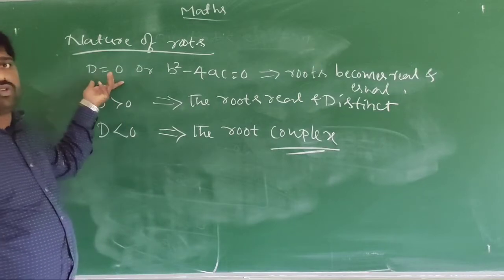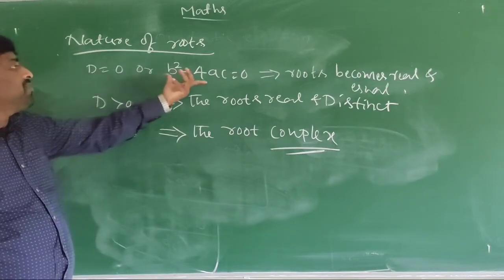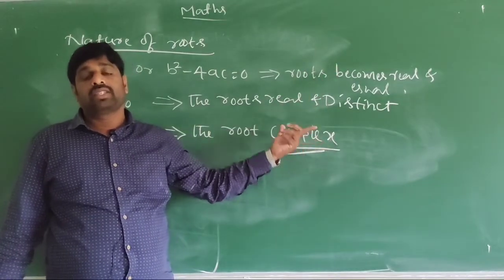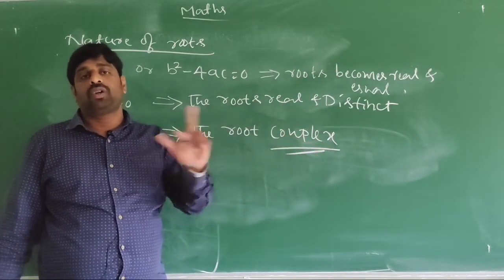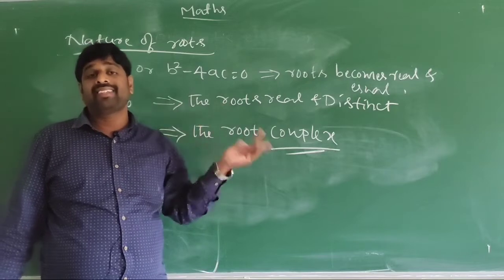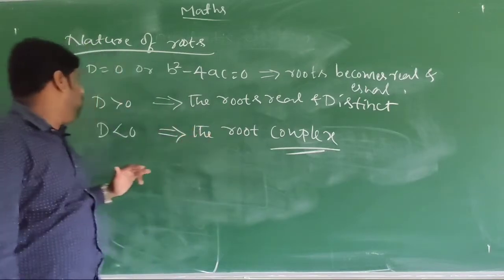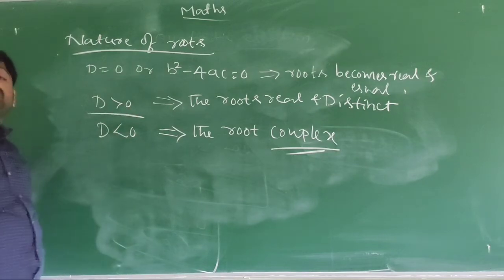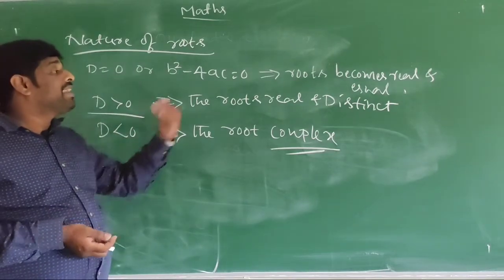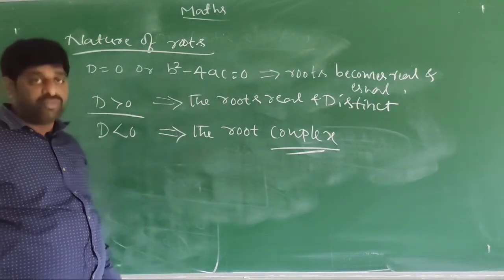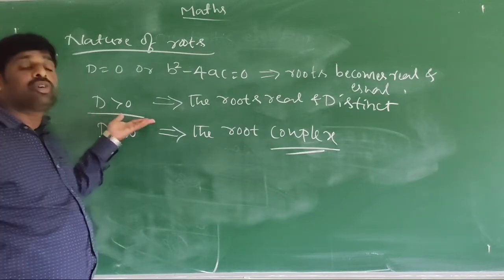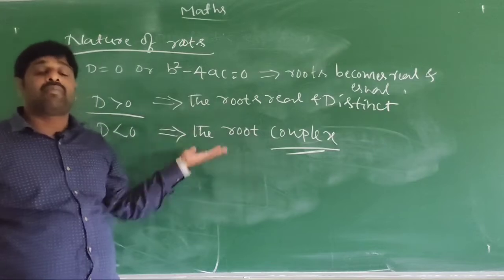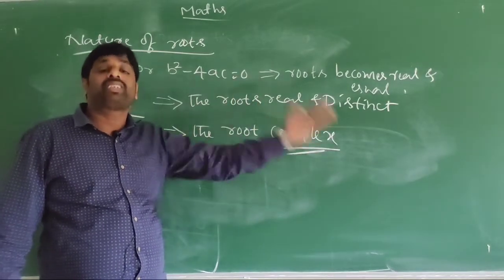If D is equal to 0, I mean the discriminant becomes 0, then the roots are real and equal. Suppose the roots are 2 comma 2, like that 3 comma 3, minus 3 comma minus 3. If D is greater than 0, the roots are real and distinct, or real and different. So I mean 2 comma 3, like that, minus 3 comma plus 4, minus 3 comma minus 5, like that.